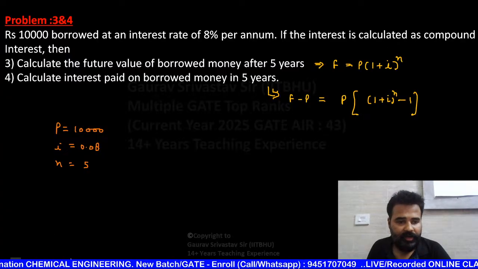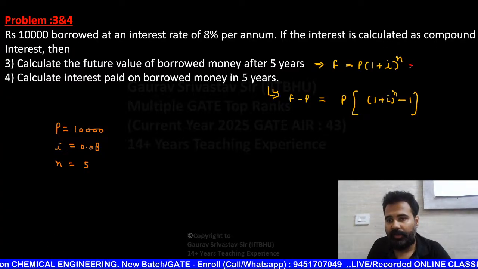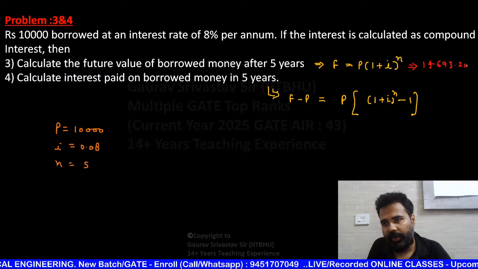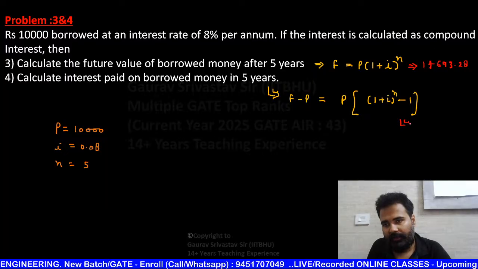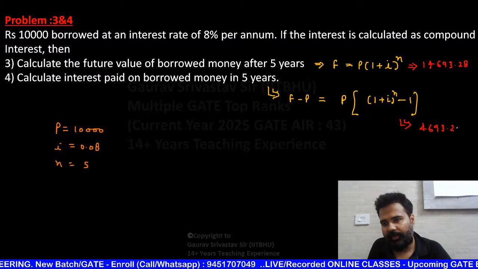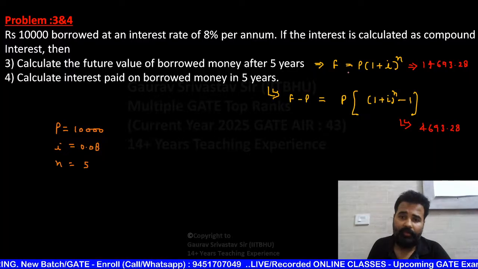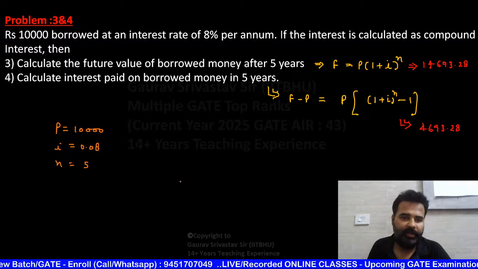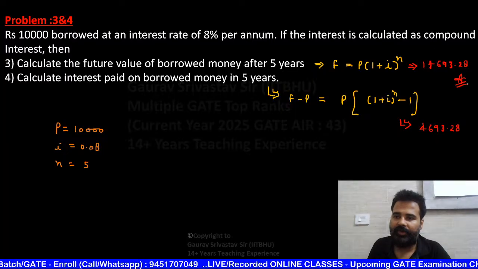After solving, my dear students, here it will come 14693.28 and it will come 4693.28. If you already calculated the first one, then just directly you can do F minus P. This is the answer.